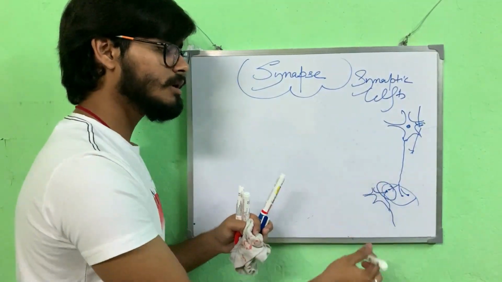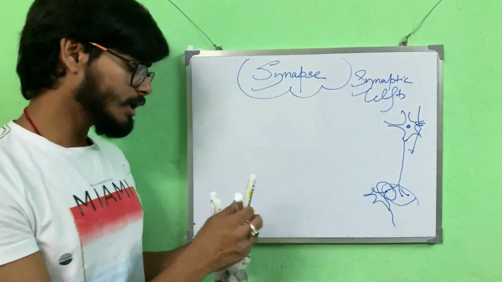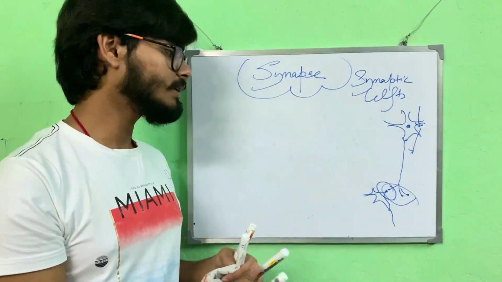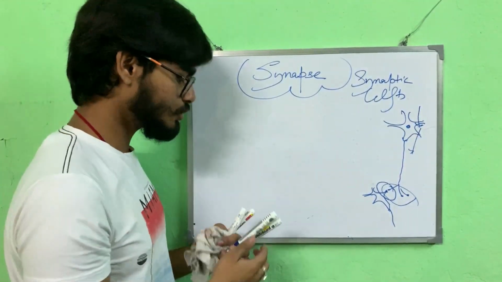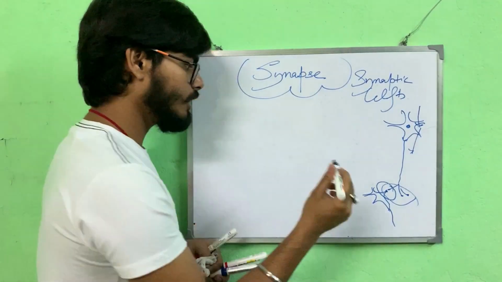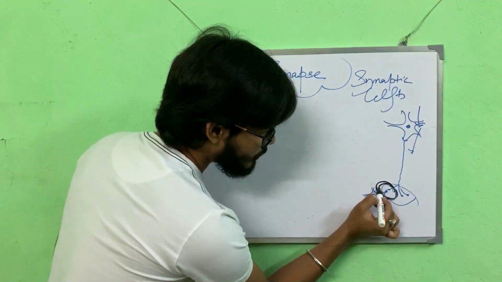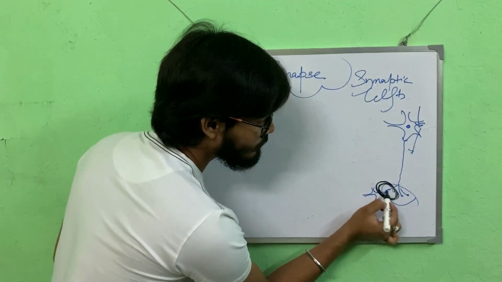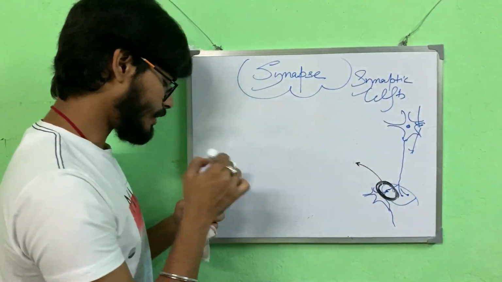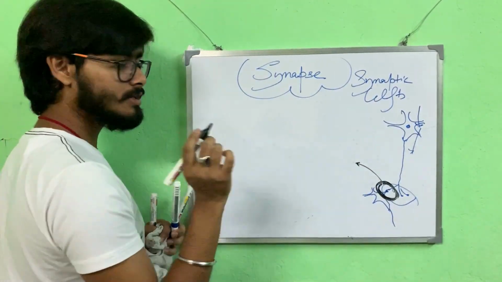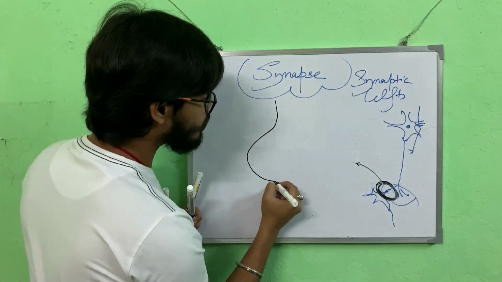Now from the axon terminals it may go to another level of neurons, or it may go directly to the effector, the muscle or the gland, wherever it is destined to go. So I will draw this part, when the nerve impulse travels from one neuron to another. The axon terminal and the dendrite which is receiving the impulse from the axon terminal. I will just magnify this part, how it looks. It's a representational diagram.